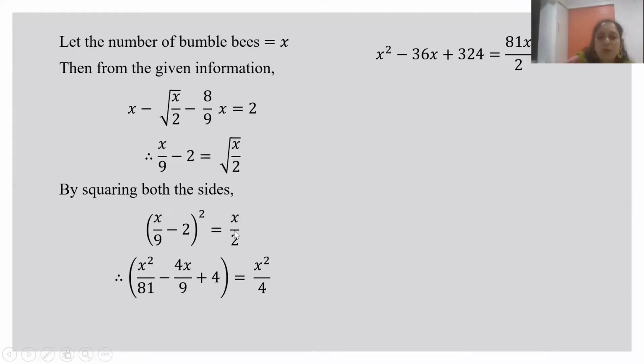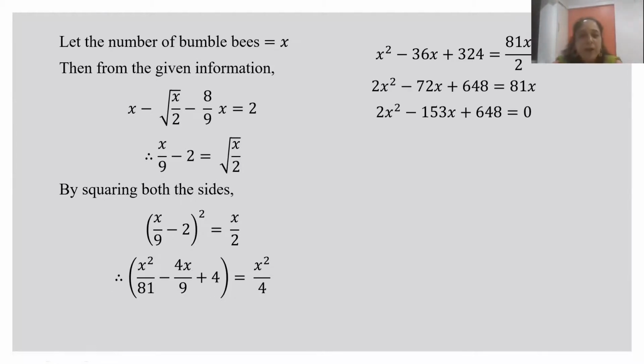When we square both sides, we get (x upon 9 minus 2) whole square. We solve this using our regular method of quadratic equation. Now this particular equation is a little bit complex as it has fractions. So what we do here is multiply the entire equation by, let us say, 81.